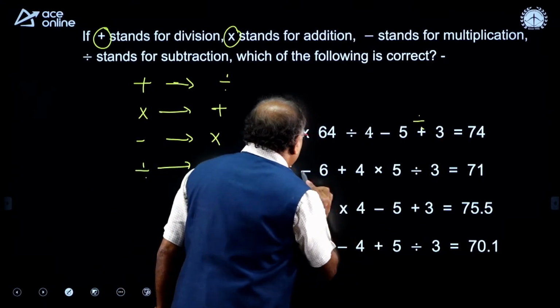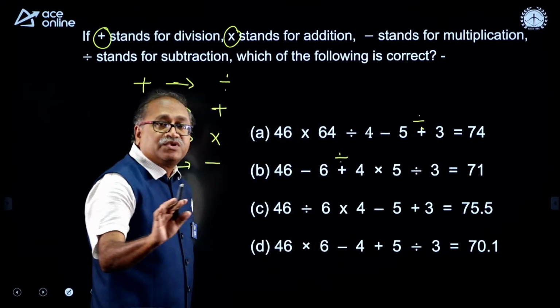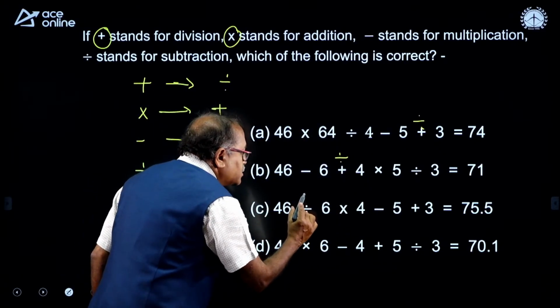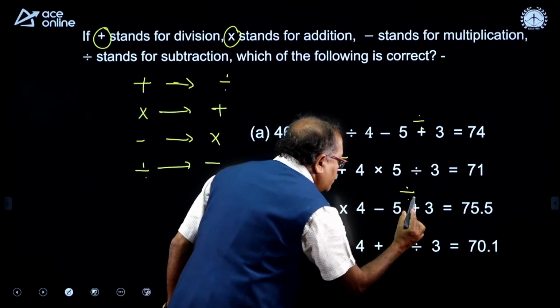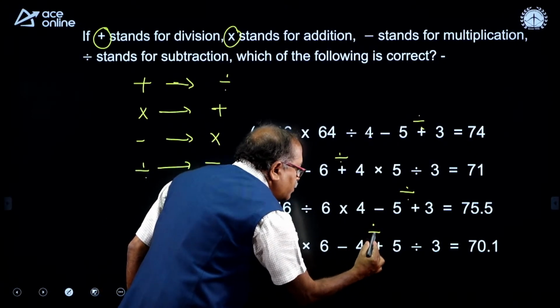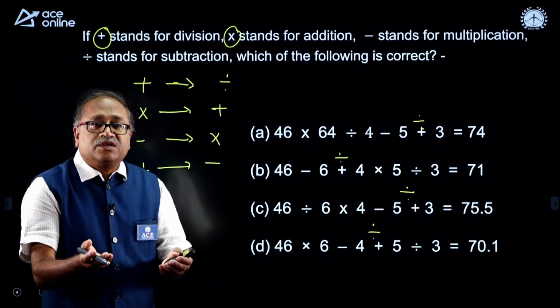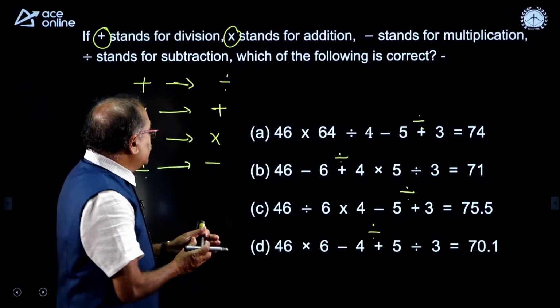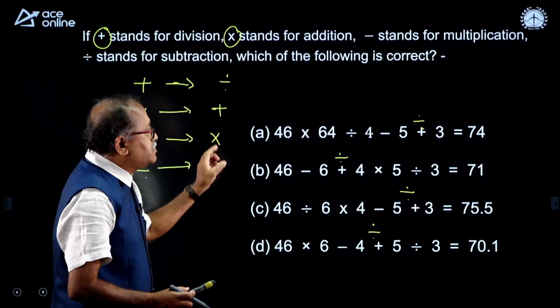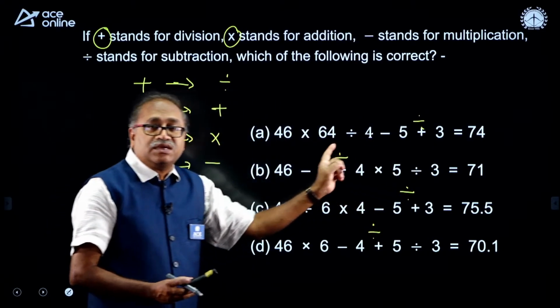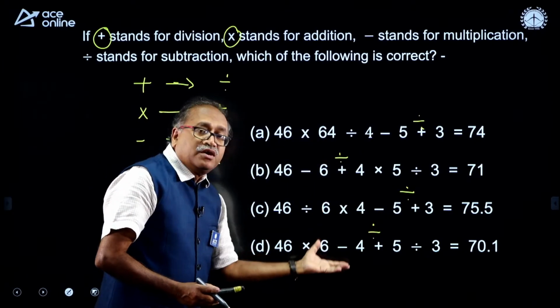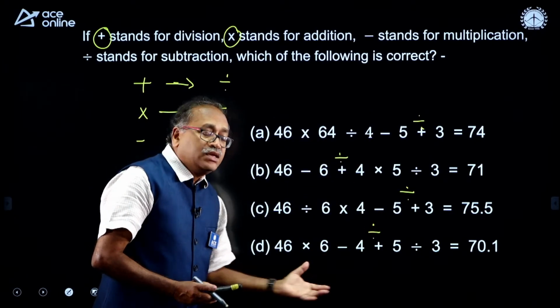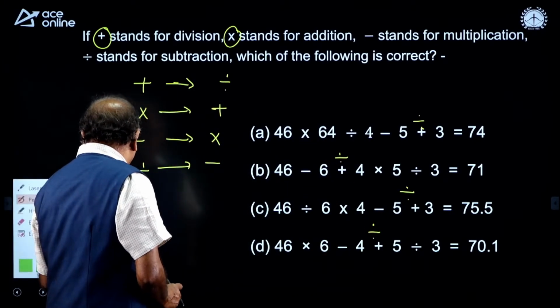Plus is there, division over here, plus is there, division over here, because I do not know whether option 1 or option 5 is correct. So every time, plus and division, you will write all the things. Instead of that, you write one sign and change them in every option.